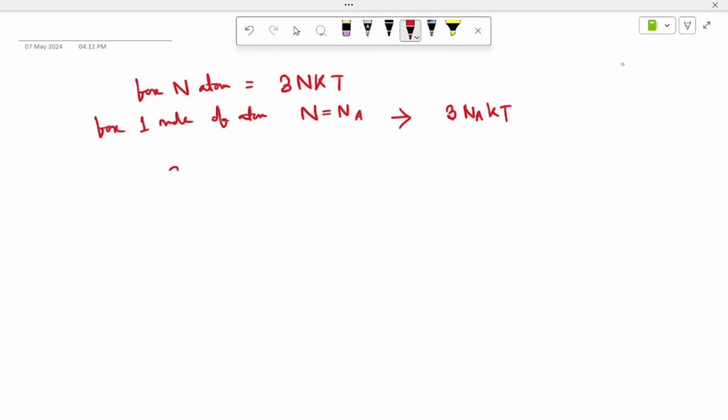Then what is the specific heat? Cv equals dU by dT. Putting this value here, this will be 3Nak. And Na k equals R, so Cv equals 3R. This is the expression for specific heat in the classical theory. This value will be almost 25 joule per kelvin per mole.